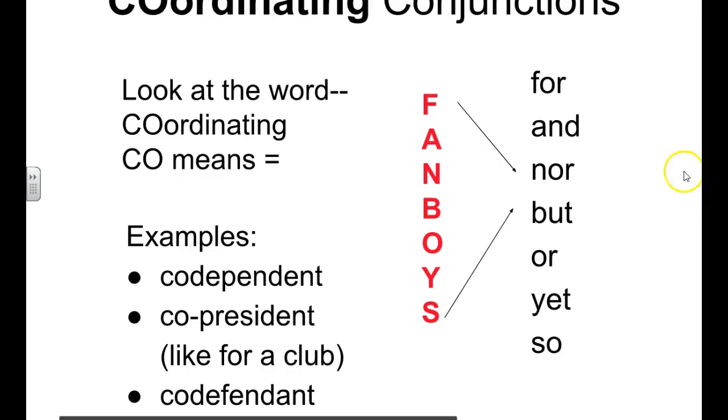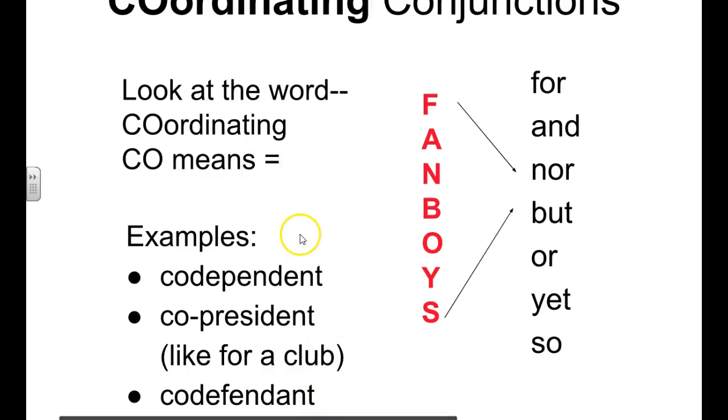All right, so hopefully you have all of this in your notes now. So let's think about what co means. Co means equal. So we use coordinating conjunctions to join things together that we want to be equal.